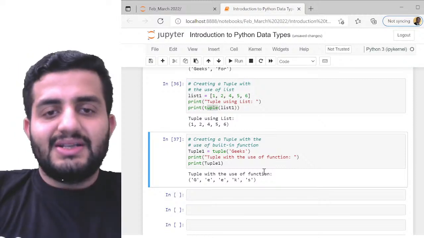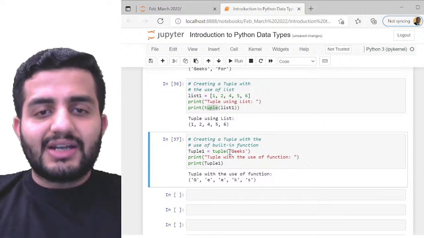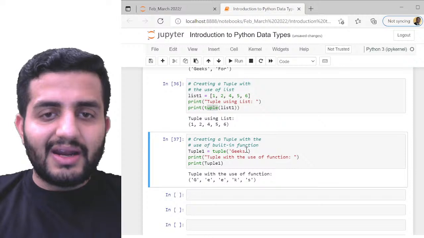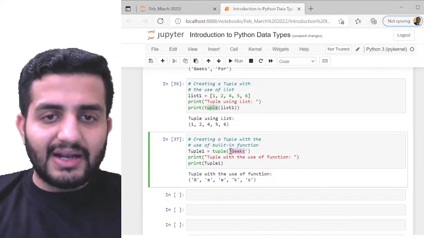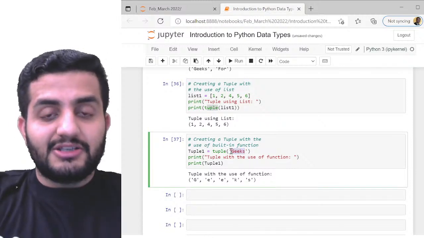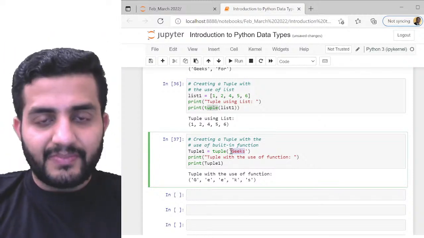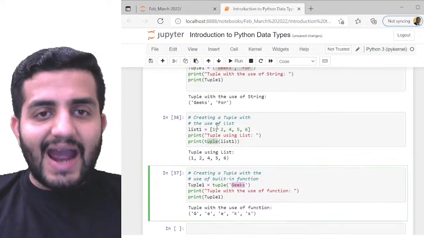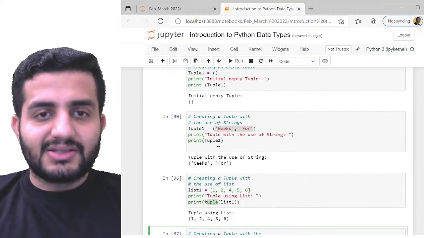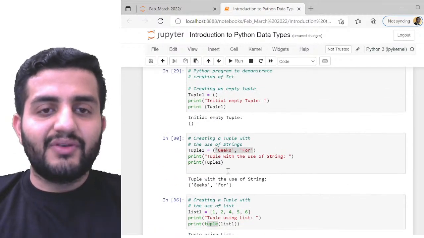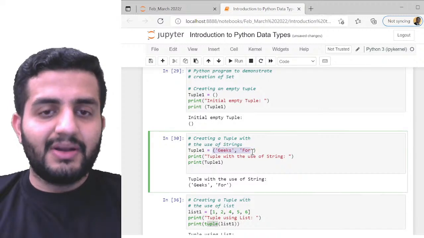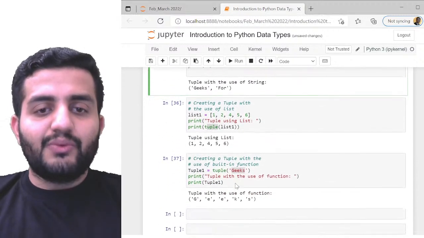But what happens here? See this, guys. If I use the tuple built-in function, it will in fact split this string into its individual smaller components. If you would have created the tuple using simple parentheses, it would have given this.